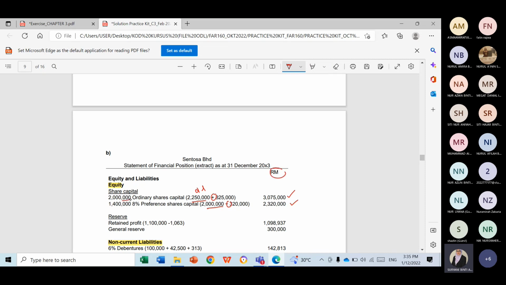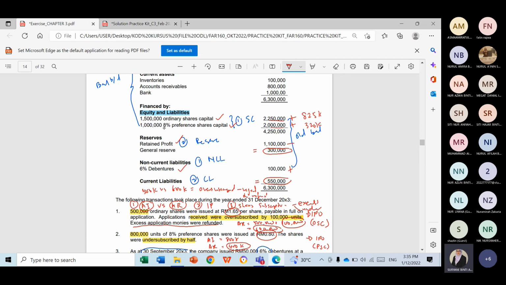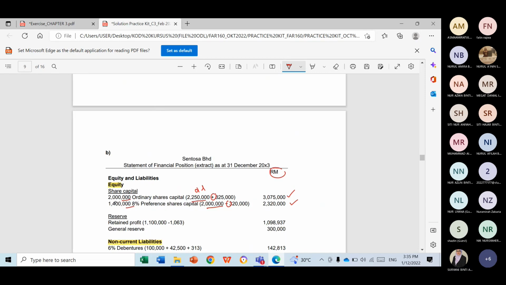As for the unit, go back to 1,000, 1,500,000 and 1,000. Based on this, we add 500K, and for this one, you only add 400K. I hope you know how we get 500K and 400K, I already explained. In total, you will have 2 million, and for preference shares, you will have 1.4 million.